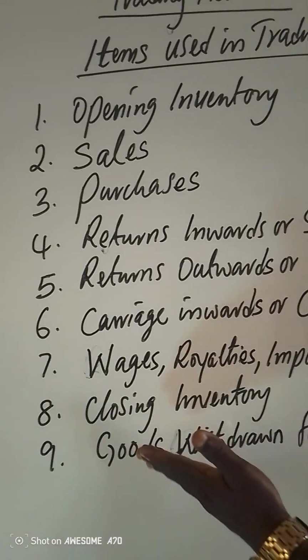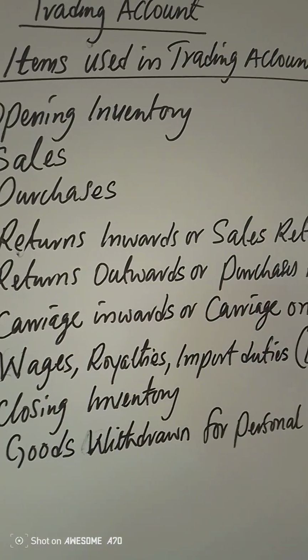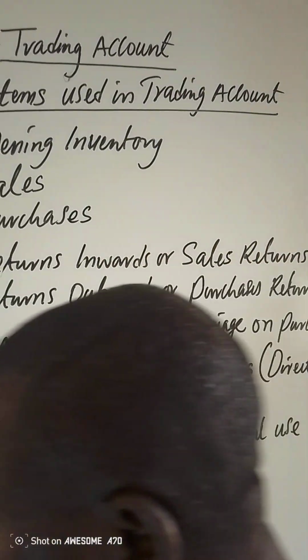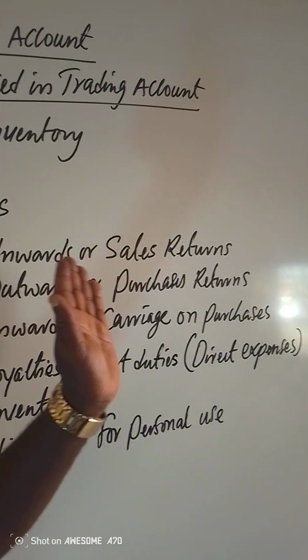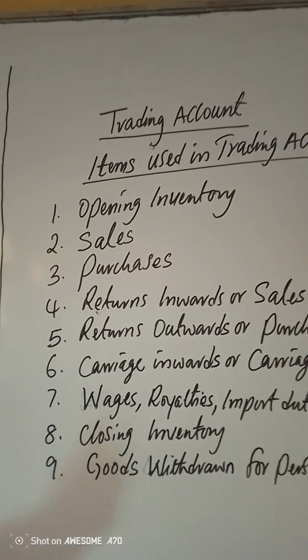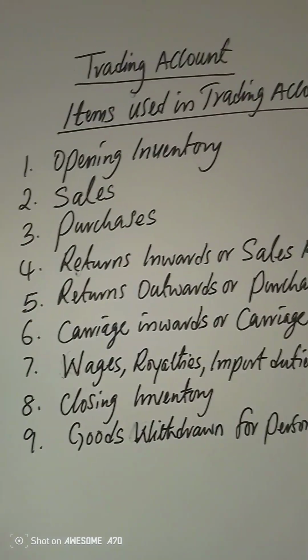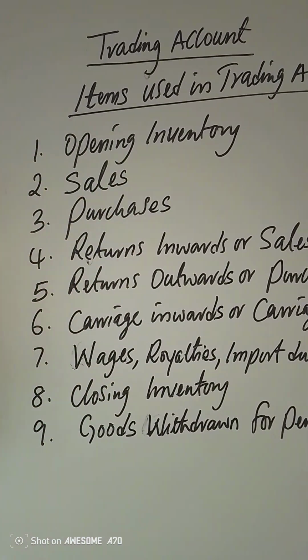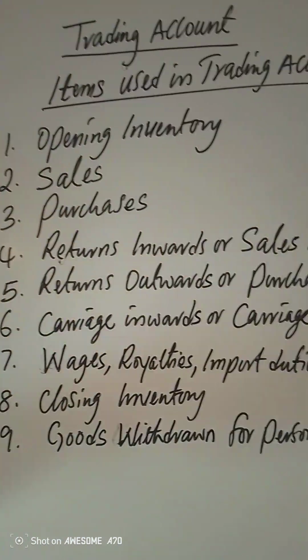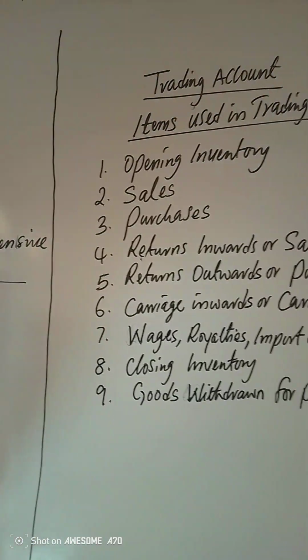We have what is called closing inventory. We have goods withdrawn for personal use. But let us quickly look at the meaning of these items. Because most learners, we know how to use it, but we might not know the meaning of what they are using. So understanding the meaning is very, very important so that as you are preparing in the practical business or elsewhere, you'll be able to appreciate what you are using.